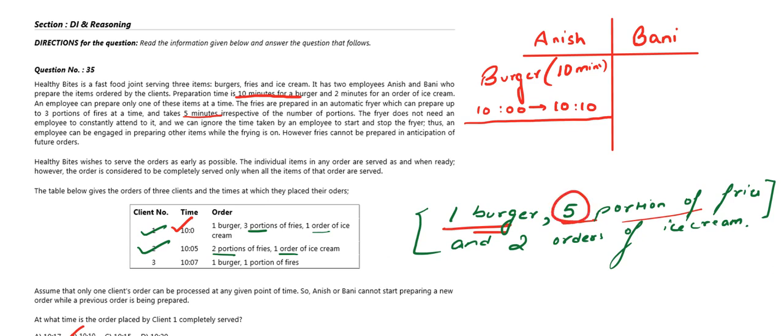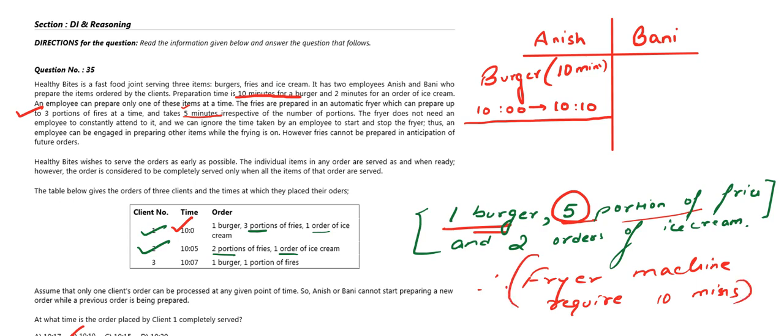Since we have 5 portions and the fryer machine can make 3 portions at a time, we need to run the fryer machine twice. It takes 5 minutes each time, so running twice requires 5 into 2, that is 10 minutes. So the fryer machine requires 10 minutes.